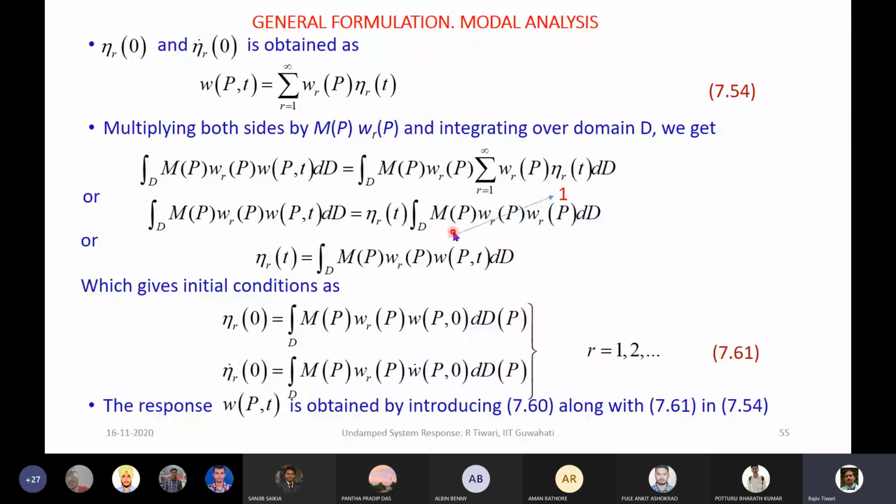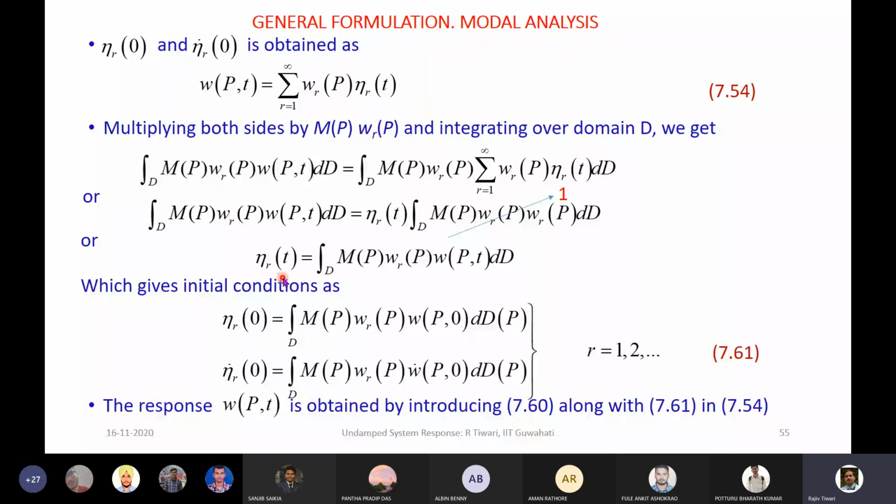So it is shown here that in the whole summation from 1 to infinity, only one term will give us a non-zero term, and the others will be 0. That will be equal to 1. So on the right side we are left with only eta r here. This integration will be 1 according to the orthogonality condition or the normalization. Now eta r is given by this expression.